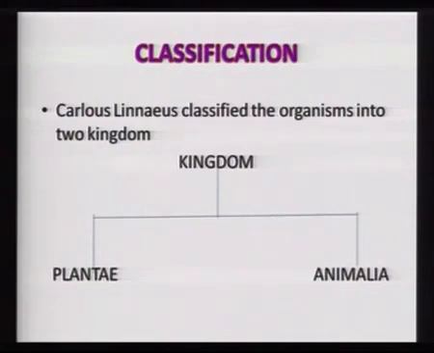He divided all the organisms into Plantae and Animalia on the basis of whether they could manufacture their own food or could move about. All those organisms which could manufacture their own food with the help of chlorophyll and sunlight were grouped under kingdom Plantae, whereas all those who could not manufacture their own food were grouped under kingdom Animalia. Also, plants could not move about, whereas animals could move about.